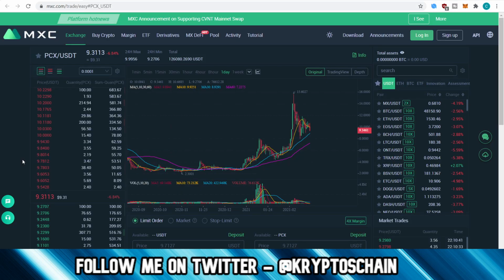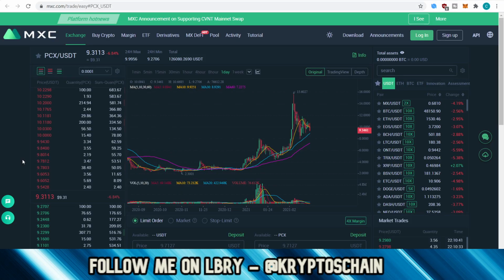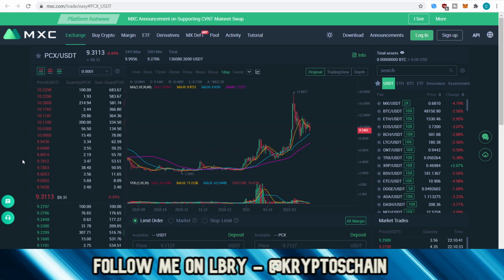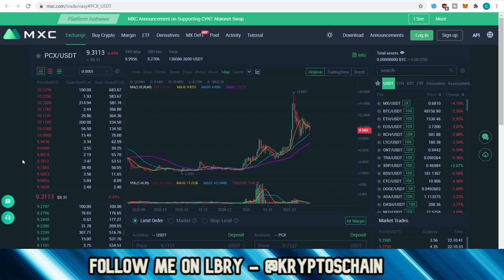Hello and welcome to today's very short video where I'm going to take a look at the price chart of PCX on the PCX USDT pair from MXC exchange. What I found interesting is I've found a chart which is quite comparable to this one with another coin which is on Binance. So I want to do a short comparison here and show you how similar these two charts look and what this could possibly predict for the price of ChainX and the PCX coin.